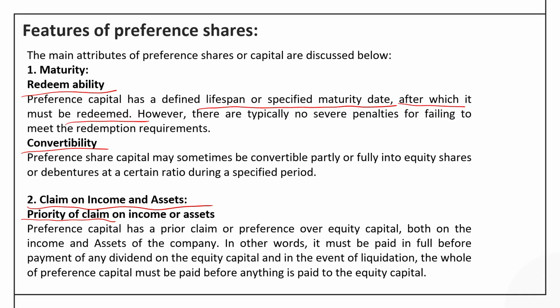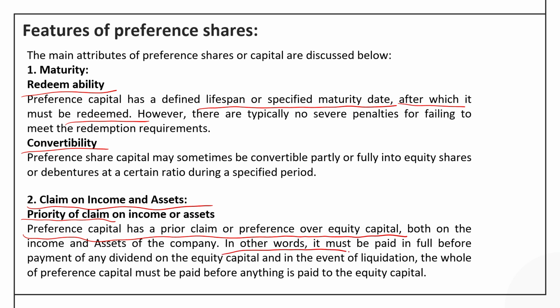Here preference share, as I told you, is a hybrid security. So, this means it has a prior claim or preference over equity capital both on the income and assets of the company, but it has a claim only after debentures have been paid the interest as well as the principal whenever it is due.